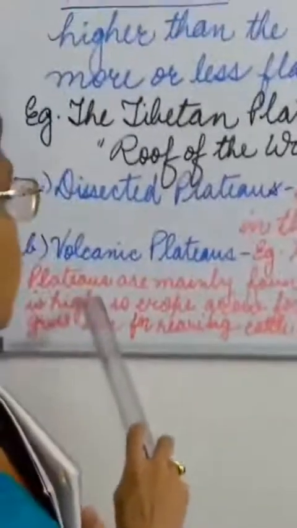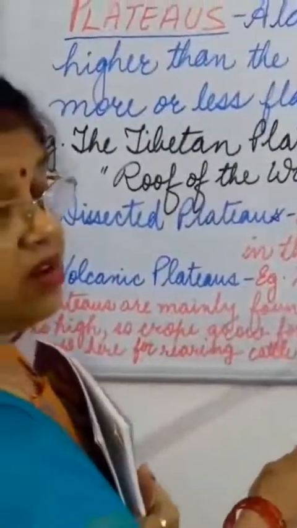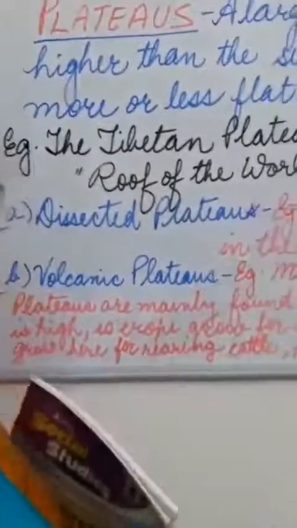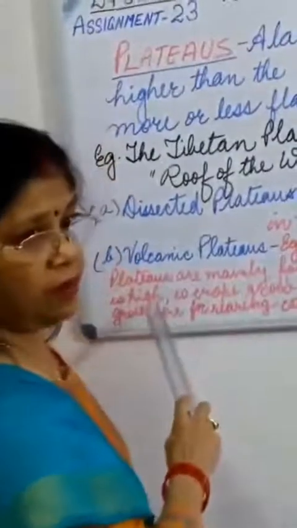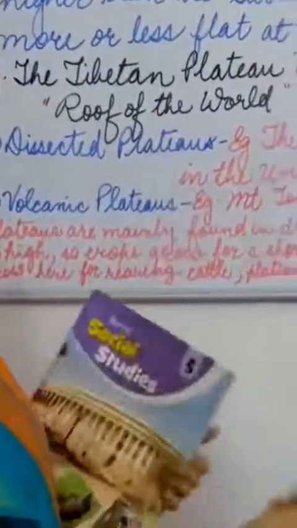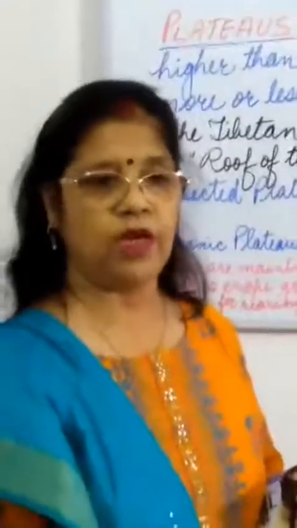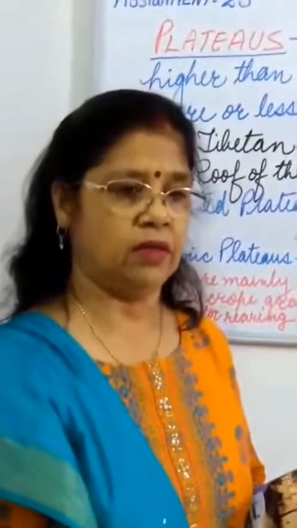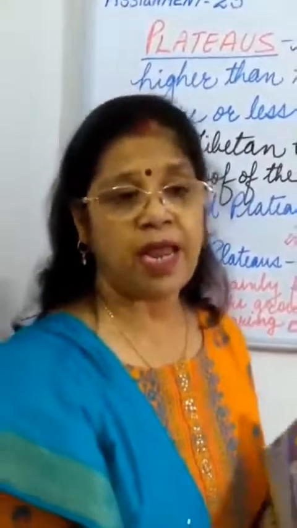Okay. Now, do you know, children, plateaus are mainly found in dry regions. The plateau is in a dry region and the temperature over there is very high. So, the crops grow for a short period. Any crop planted over there, the plants don't grow for a long time. For a short period they grow and they die because it is a dry place.